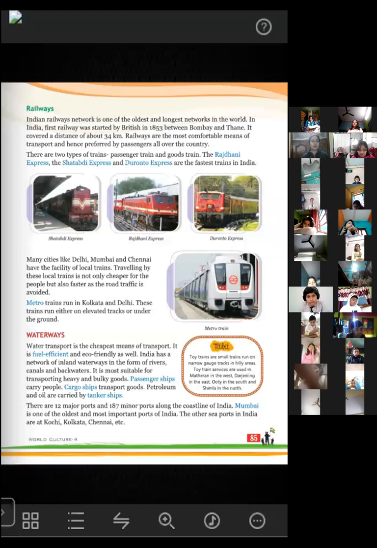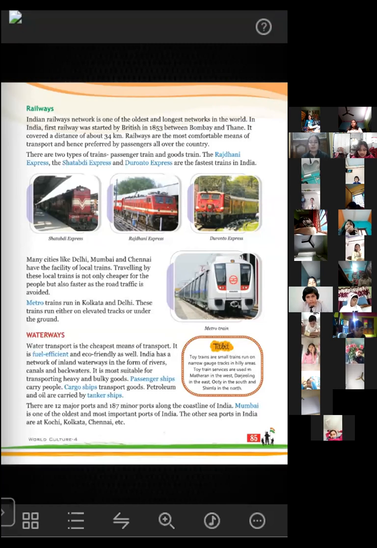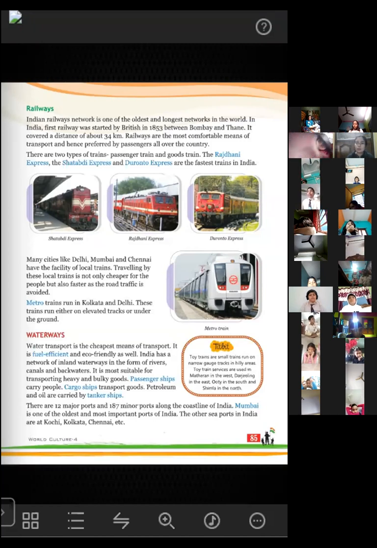Okay, now right now I have told you about the railways, the trains, and the three different types of trains. The first one is the passenger train, by which we can travel. The passenger train carries the passengers, the people, from one place to another. The second one is the goods train that carries goods, fruits and vegetables, and so many things that need to be transported from one place to another. They are carried by the goods train.